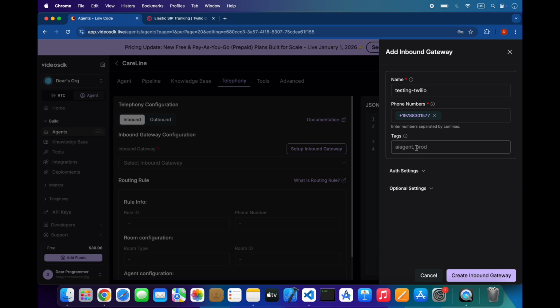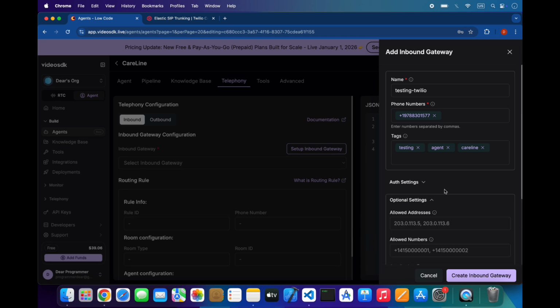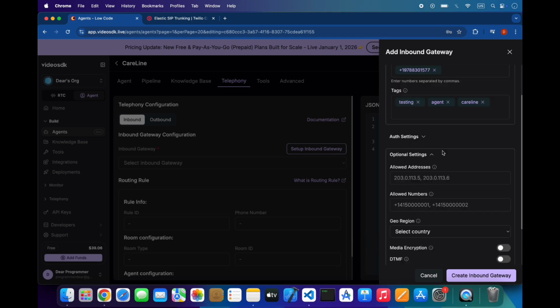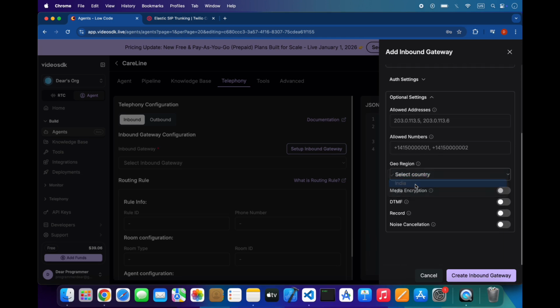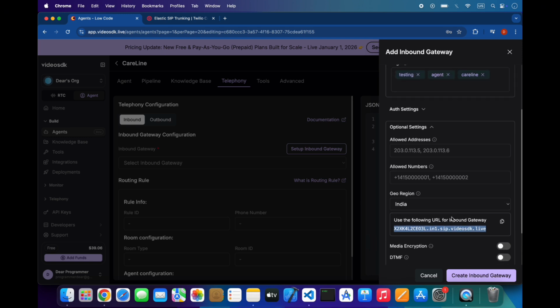Testing, and you can also add the text, and leave the auth settings, and you have the optional settings. Select region and copy this URL. This is the important one, and create inbound gateway.